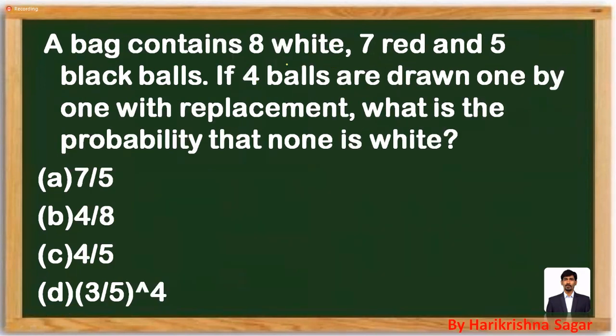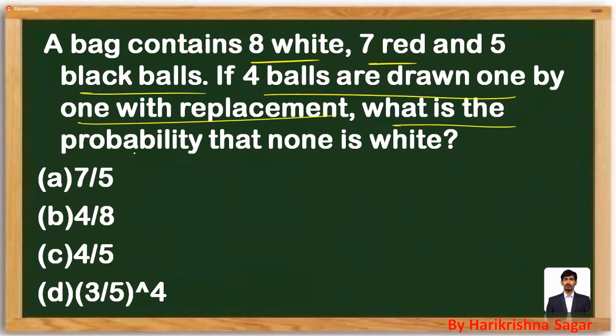A bag contains 8 white balls, 7 red balls and 5 black balls. If 4 balls are drawn at random one by one without replacement, what is the probability that none of them is white? So we should not get white. It should be some other color, either red or black. Total how many balls are there? Basically 8 plus 7 plus 5, total 20 balls are there. Out of 20, you have to choose one ball.